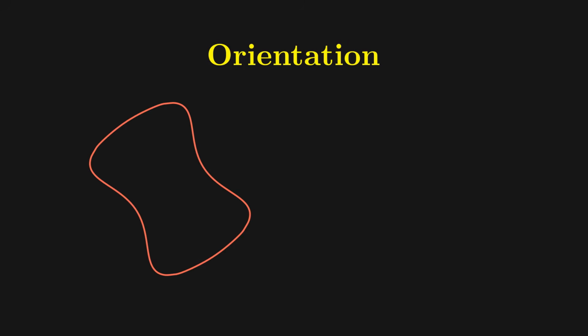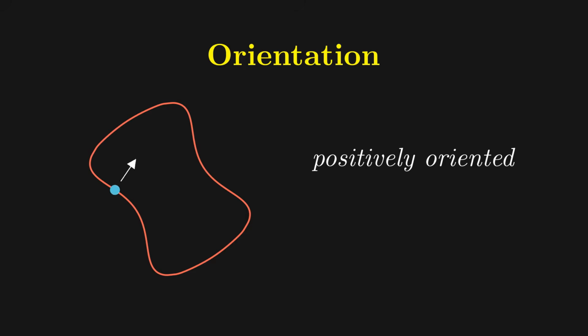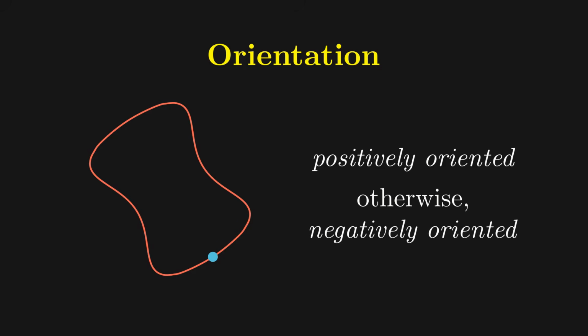Next up is the notion of orientation. A closed curve is said to be positively oriented when, if we consider an observer tracing out the curve, the interior region of the curve is always to the left of the observer. Otherwise, it is said to be negatively oriented.